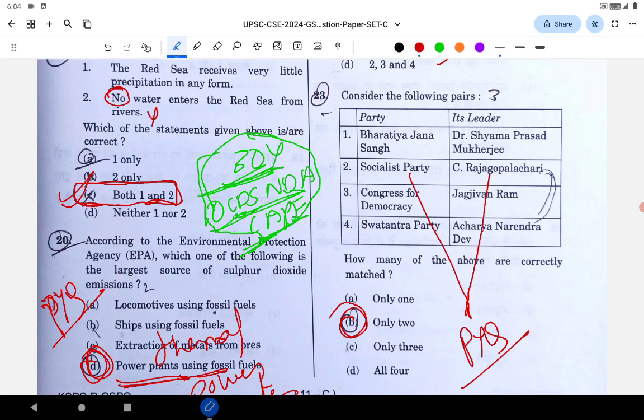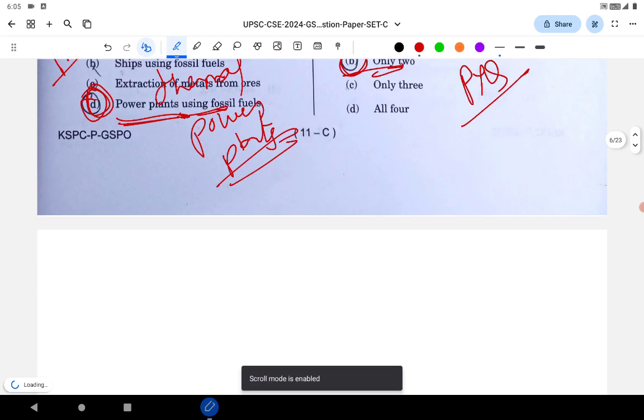Again, let's go to question number 23. Bharatiya Jana Sangh, Shyama Prasad Mukherjee, correct. Socialist Party, again a PYQ question. Acharya Narendra Dev is a correct answer. It's asked in previous years. Congress for Democracy, Jagjivan Ram is correct. Swatantra Party, Rajagopalachari. Rajagopalachari was asked many times in the PYQ. 2 only. 2 of the statements are correct. Let's go to the next.